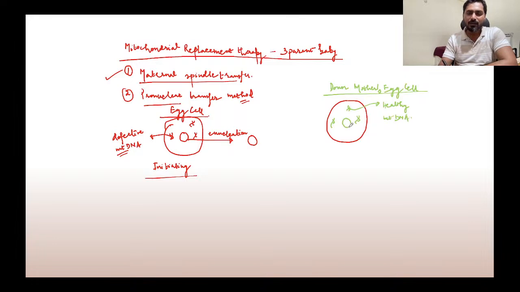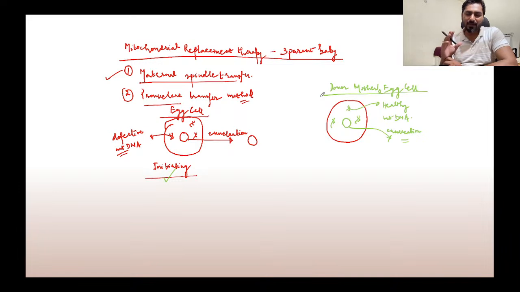but we do not want her nucleus or her genetic information being passed on to the child, because the offspring that is going to be born should be a child of this mother. So we will get rid of this nucleus. Again we'll go for enucleation, because we do not want the nucleus of the donor mother, we just want the cytoplasm of this donor mother. So the idea is that we'll take the healthy nucleus from the initiating mother or the original mother, and we'll get rid of the defective cytoplasm which is containing the defective mitochondria.